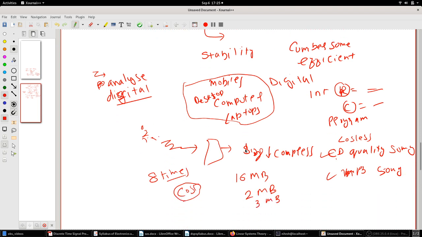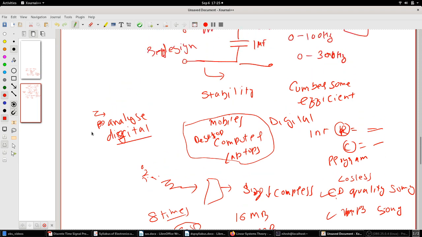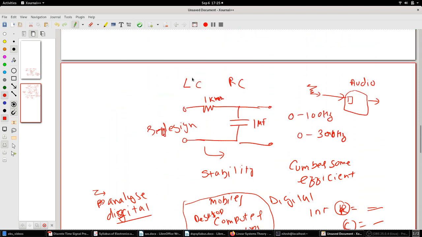Then storage: you can store and you can make it portable. Think about a continuous song, it's not possible to store. You will have to have magnetic tapes to write, and you will not be able to store much.